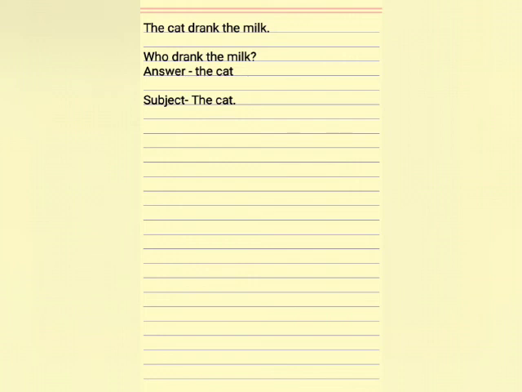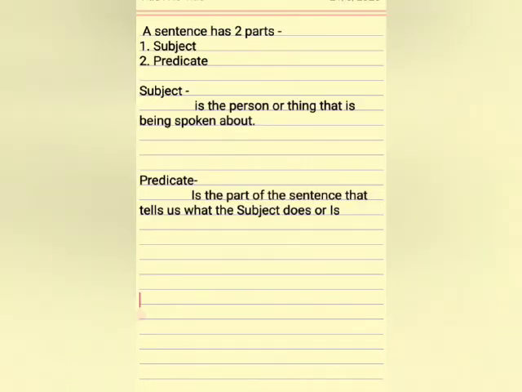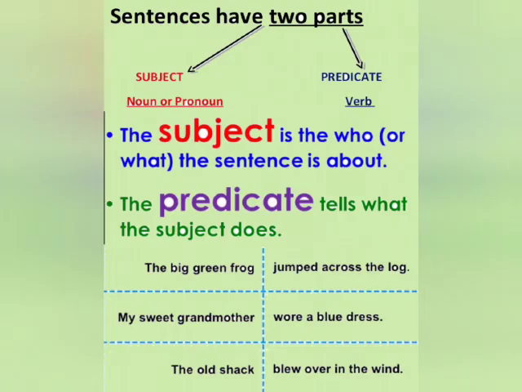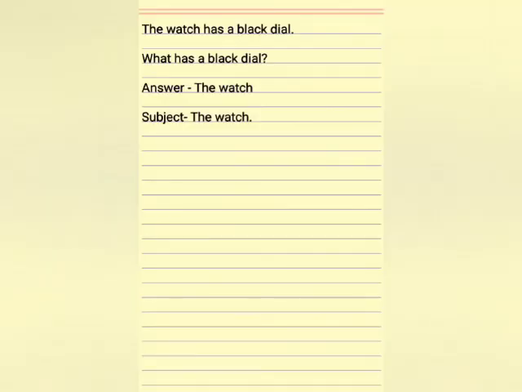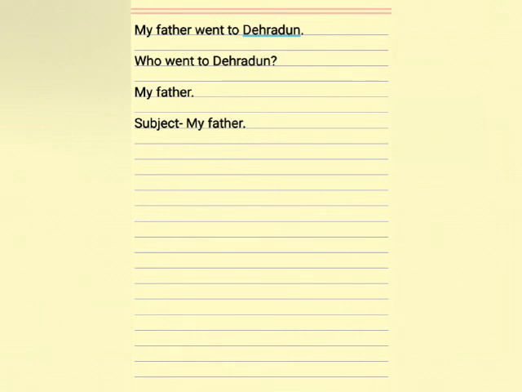So children, subject is the person or thing in a sentence that is being spoken about. You can identify a subject in a sentence by asking questions like who or what. For example, the watch has a black dial. What has a black dial? The watch. So the watch is the subject. My father went to Dehradun. Who went to Dehradun? My father. So my father is the subject.